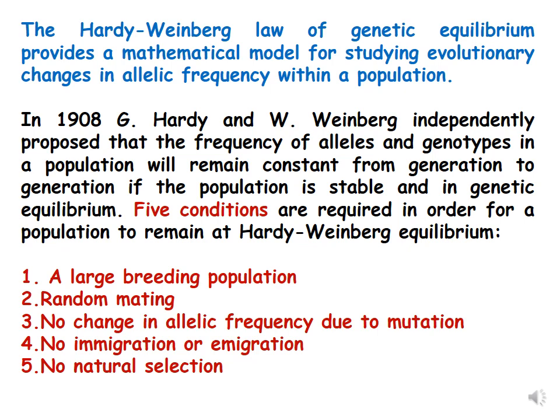So no immigration or emigration means that no one should go from that population and no one should enter that population, and no natural selection means that the individuals will all be surviving in that population. So these are the five conditions.